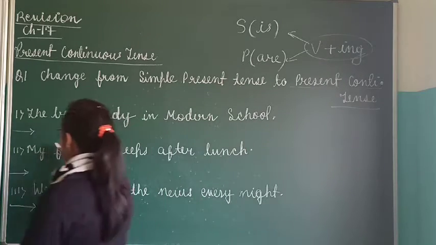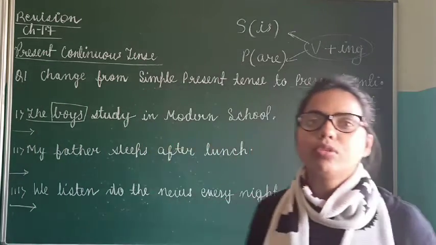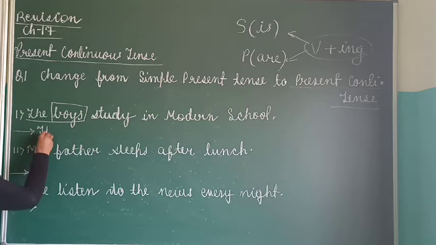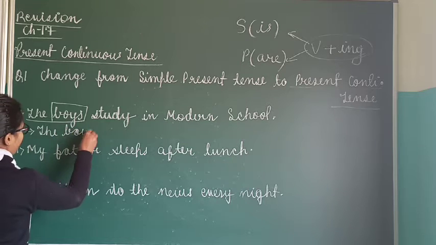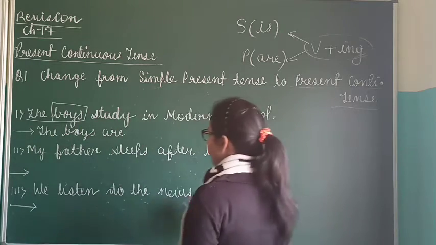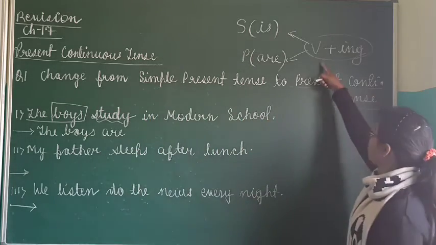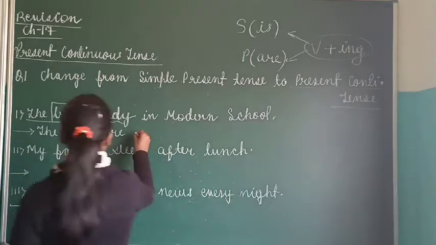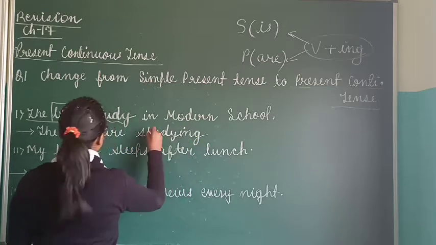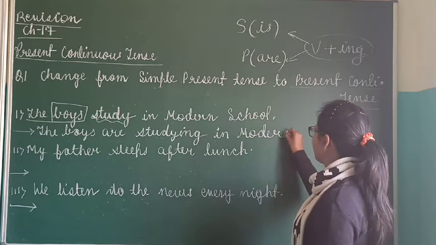See how? Let us first of all understand it. The boys. Tell me, what is boys? Boy is singular or boy is plural? Obviously it is plural, so we will put here are. Okay. See how? The boys are. Okay. This we have done. Now tell me, what is the verb here? Study. काम क्या हो रहा है? पढ़ाई करने का है ना? So what is the verb here? Study. In verb what I have told you that we have to add ing. So let us add here. The boys are studying in modern school. Modern school. Done?